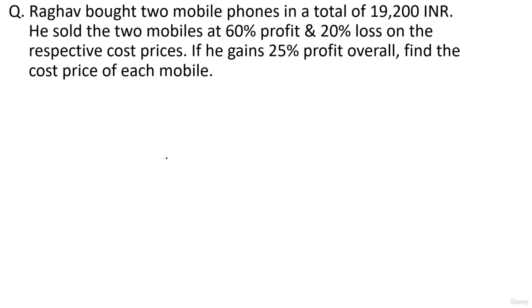Okay, now again, you can make equations. Let the cost prices be rupees A and B respectively. Okay, so we have A plus B is equal to 19,200. The first mobile is sold at 60% profit, right? 60% of A is 0.6A. On the second one there is a loss, 0.2B, right? And then if he gains 25% overall, so the complete gain is 25% of this. 25% is 1/4. So 4 fours are 16, 4 eights are 32, 0, 0, right?